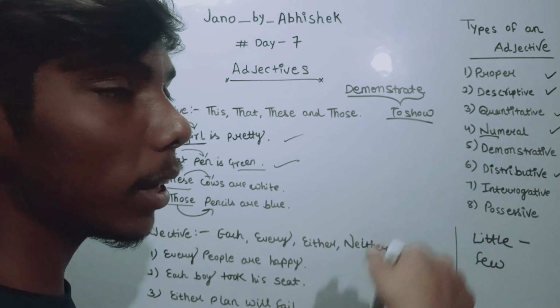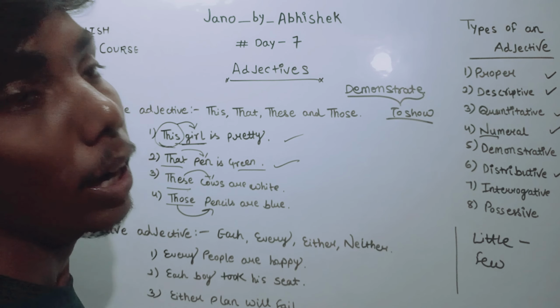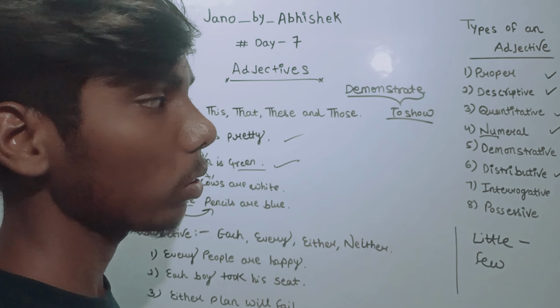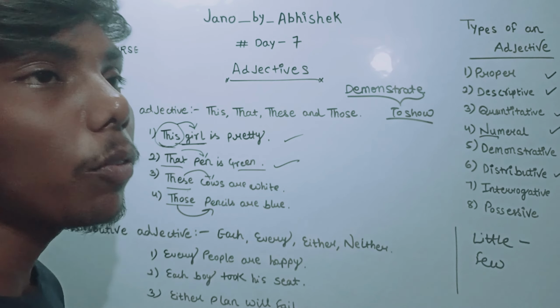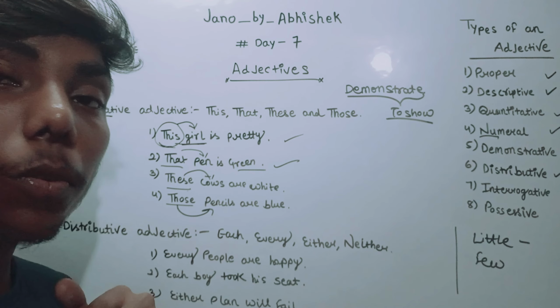Distributive word has derived from distribute, and distribute means what? Give away. So distributive word has derived from distribute, meaning those words which are dividing the things or people.